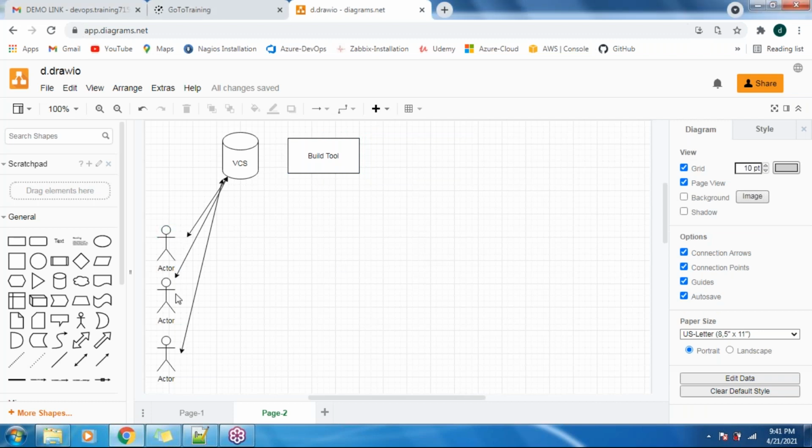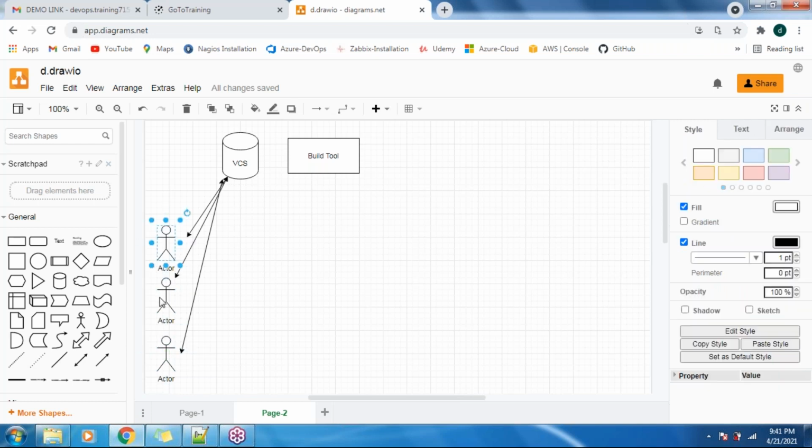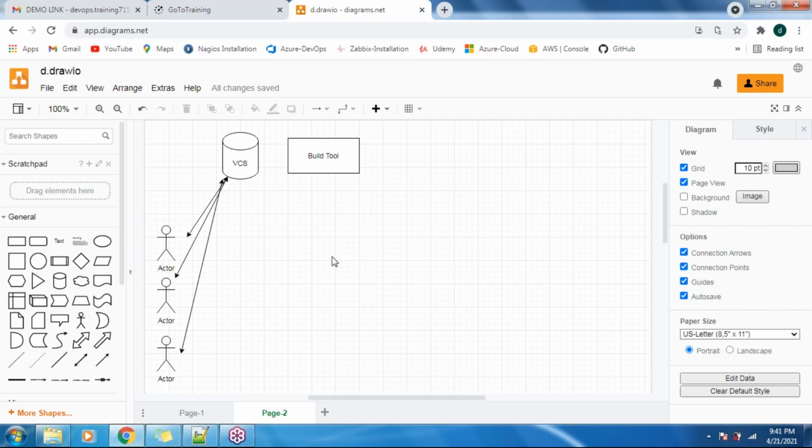Okay, so now we have three developers, right, guys? Some might be intelligent developers, some might be poor developers here. But the organization wants to maintain a standard in their source code, because once the code has been deployed to the end users, they don't want any issues in that. They want to maintain some standard here, that is, the quality of the source code. Being human, it is not easy to check the quality of the source code, right? There will be thousands of lines, and it is not easy to check line by line. So for that, we are using one more tool here called SonarQube.